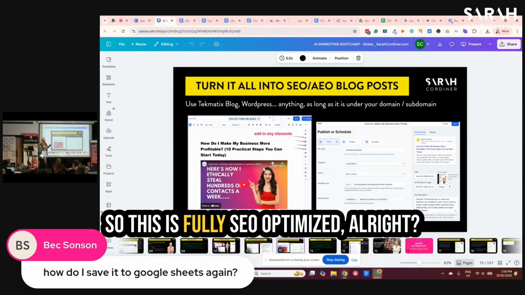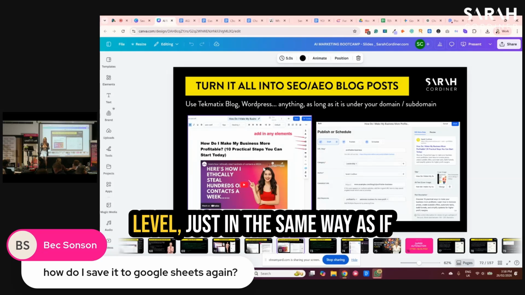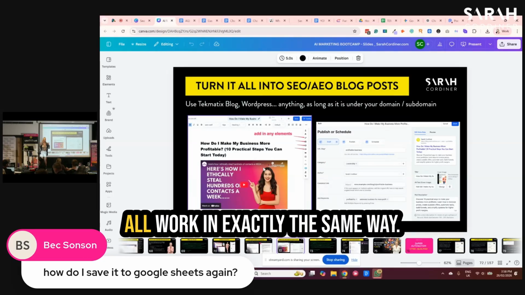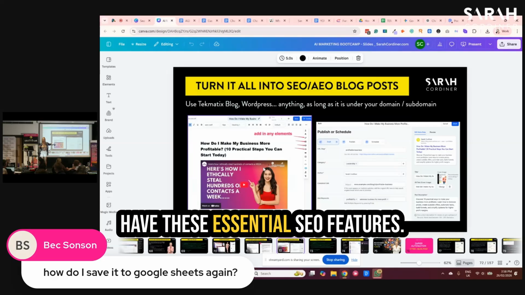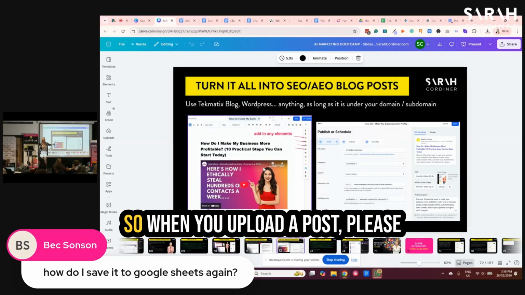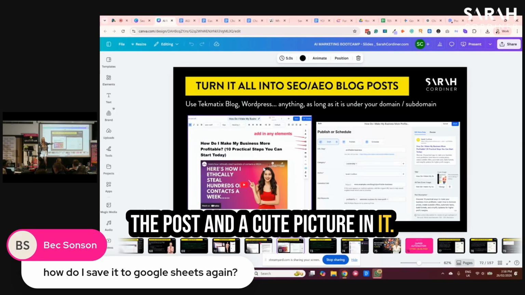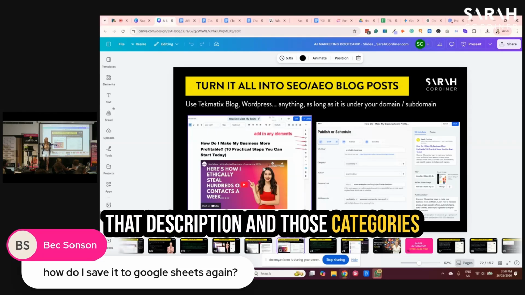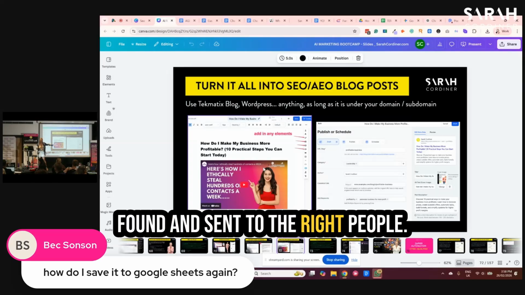So this is fully SEO optimized, all right? If you're using Tekmatix or High Level, just in the same way as if you're using WordPress or Wix, they all work in exactly the same way. Every single one of these platforms has these essential SEO features. So when you upload a post, please make sure you don't just put the post and a cute picture in it. Please make sure that in the next step, you do add in those tags and that description and those categories, because this helps your stuff get found and sent to the right people.